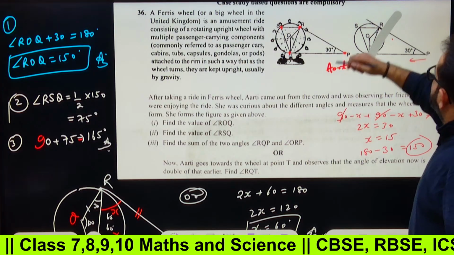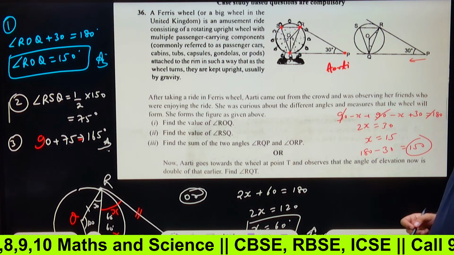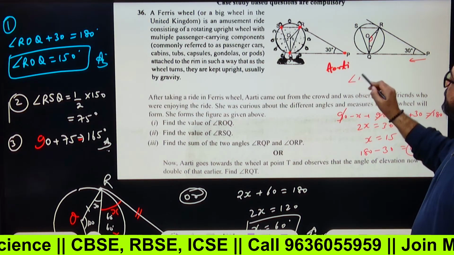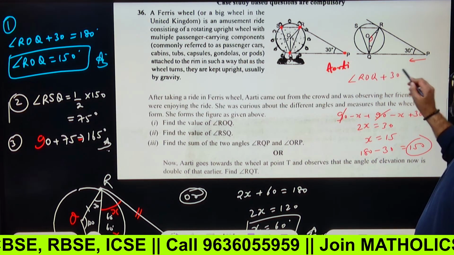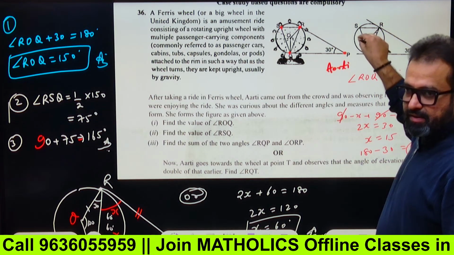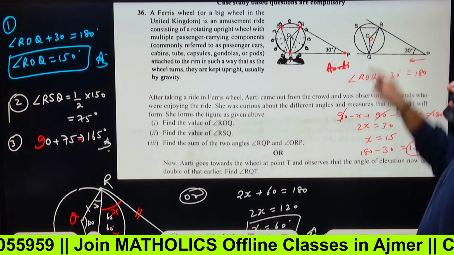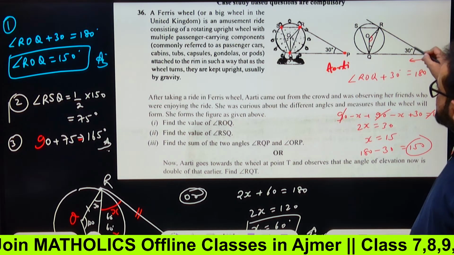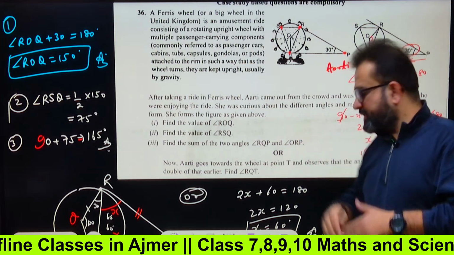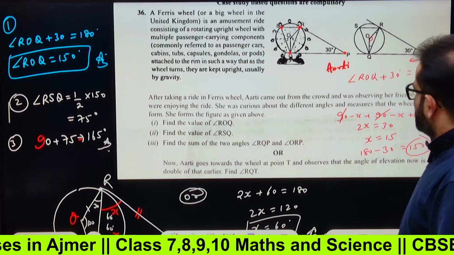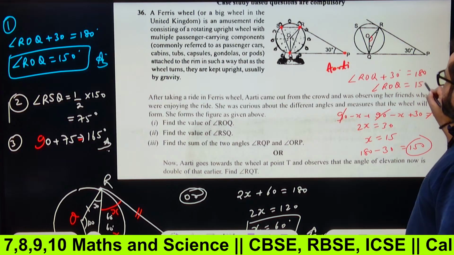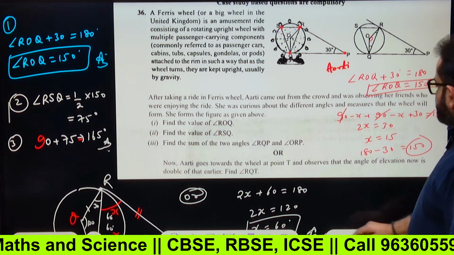Let's remove it. Now, this angle ROQ we have to find. Angle ROQ plus 30 degrees equals 180 degrees. This is a theorem that the angle contained between the tangents and the angle subtended by the tangents at the center are supplementary. I think we have discussed this before also. So angle ROQ will be 180 minus 30, that means 150 degrees, right? So this is the first part answer.